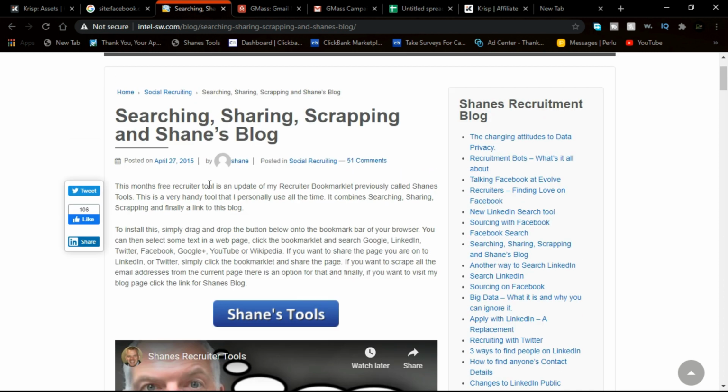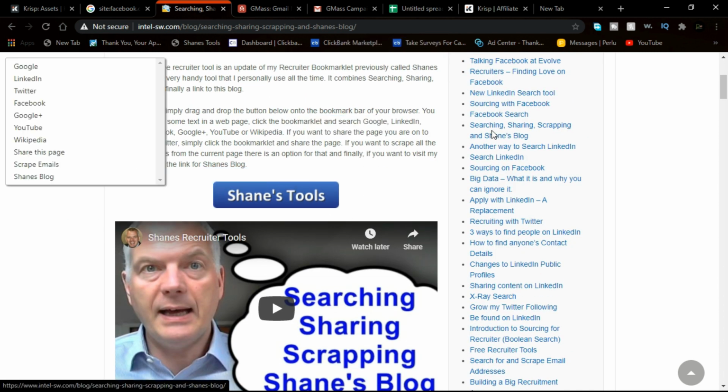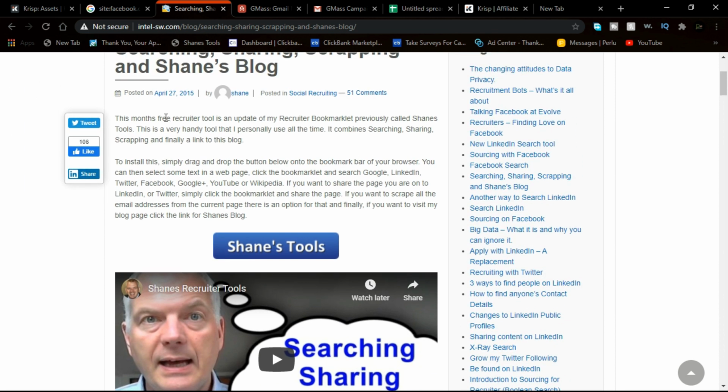And the simple thing you want to do over on this website is simply drag this button over here, and after you install it, when you click on it, it should look something like this. And guys, this is simply a tool that's going to help you get emails from a web page, and I'm going to be showing you guys how this works right now.